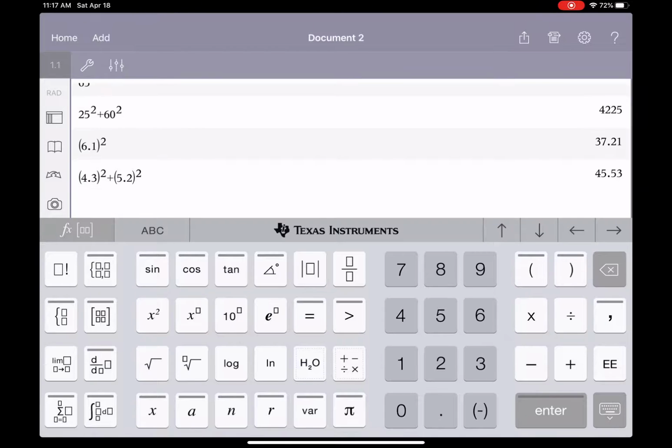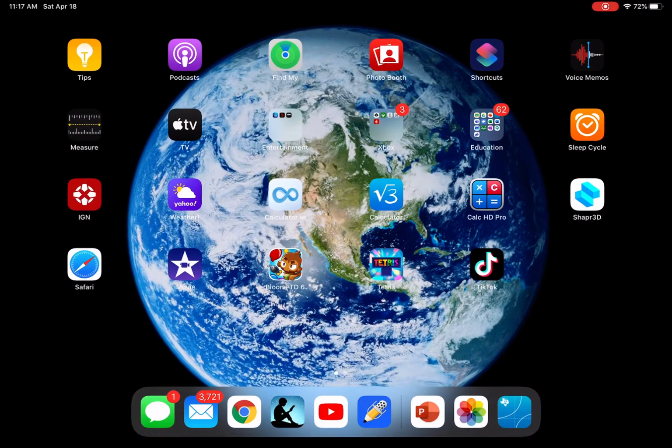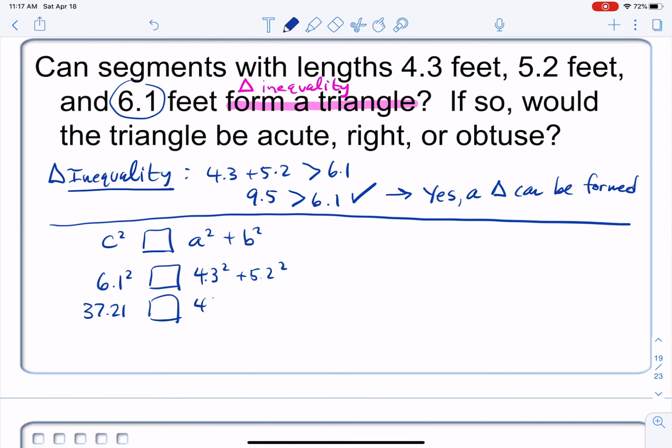And we get 45.53. All right, we can definitely see that the c squared here is less than the a squared plus b squared. So the conclusion, we have ourselves an acute triangle. It's less than, it's acute.